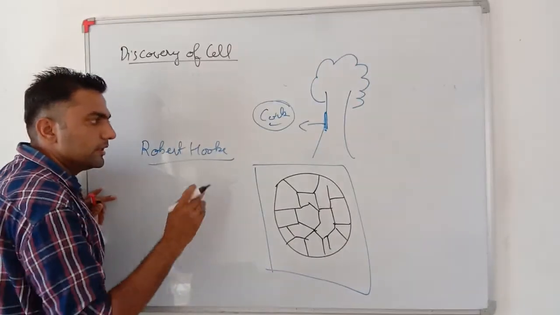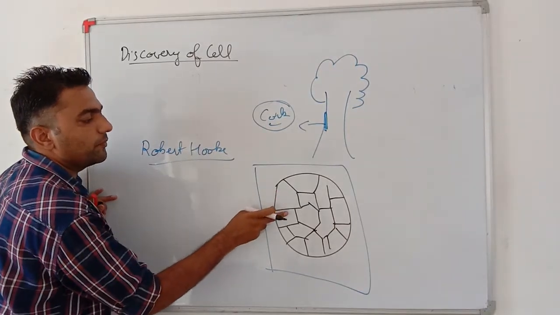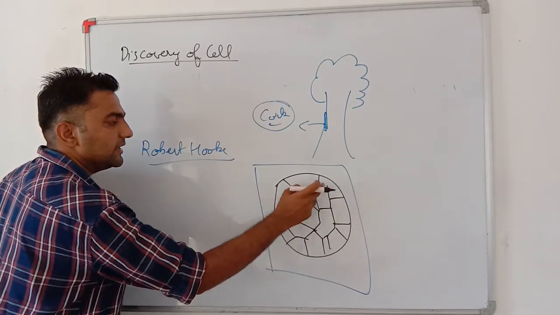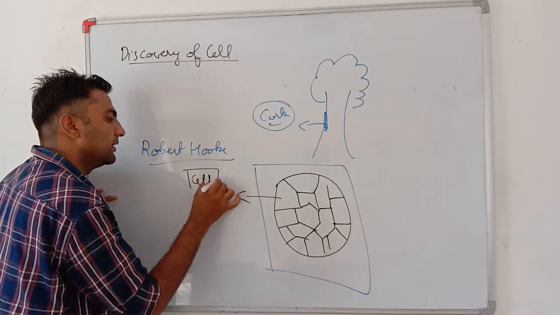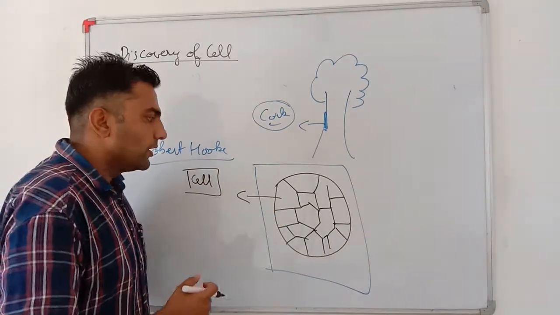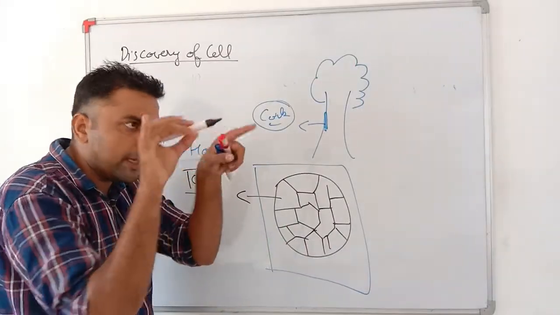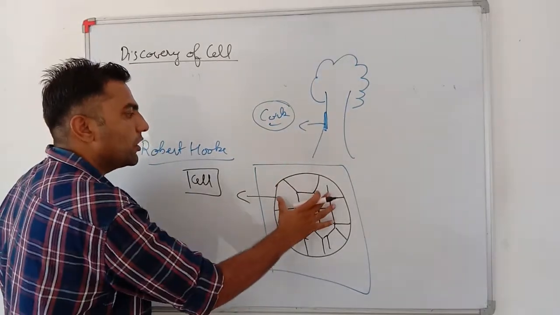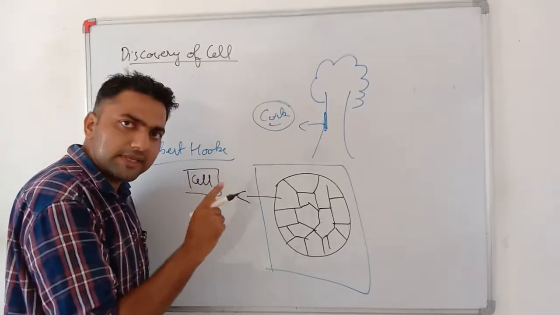Very important, he got to know that each and every living thing is made up of many small chambers or rooms, and he named these chambers cells. Originally, cell in German means rooms. As in a honeycomb you can observe many hexagonal columns, similarly he observed that this cork was made up of many hexagonal columns and he named them cells.